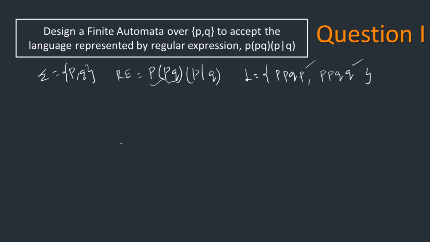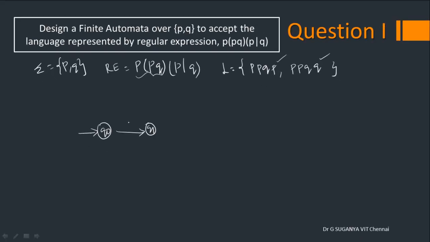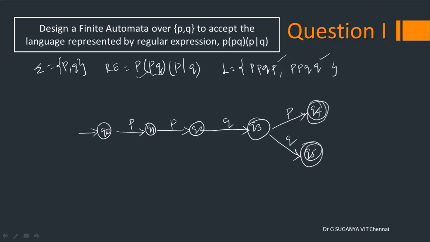That's all, very simple. So directly we can go for a DFA, since the number of words is finite and the prefix is also the same. From Q0, the first input is fixed, which is P. The second input is also fixed, which is again P. The third input is also fixed, which is Q. Now from here there are two possibilities, either to choose P or to choose Q.